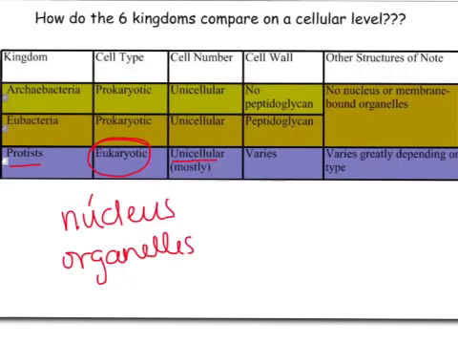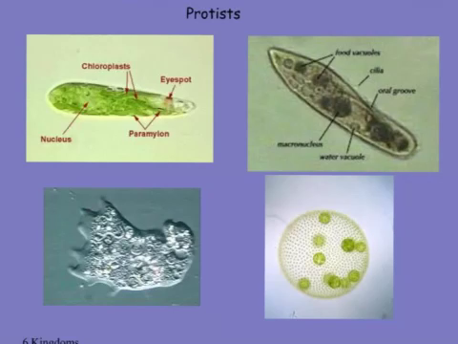So let's look at some different protists, which are, remember, eukaryotic. All right, so here are some of our eukaryotic protists. Right here, this is a euglena. Notice it has chloroplasts, precursor to plants. Same with this one down here, a volvox. Volvox is one of the colonial protists, so it's actually made up of cells, all of these are different cells that live together, but they aren't multicellular organisms. They're colonial. They might work together somewhat, but they are not dependent upon one another. They're not specialized like our cells.